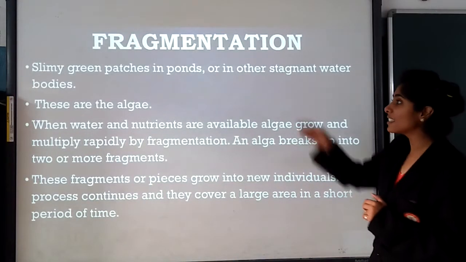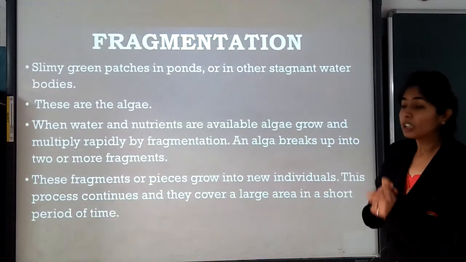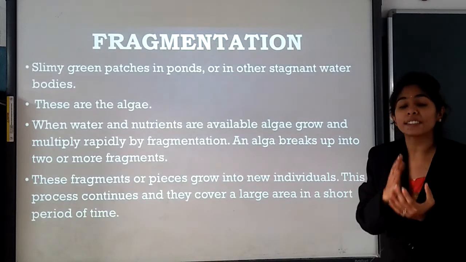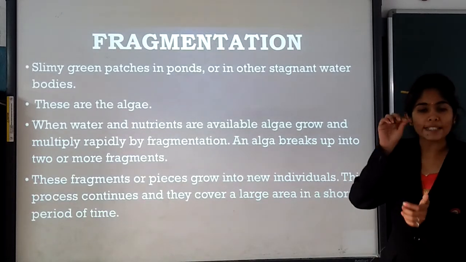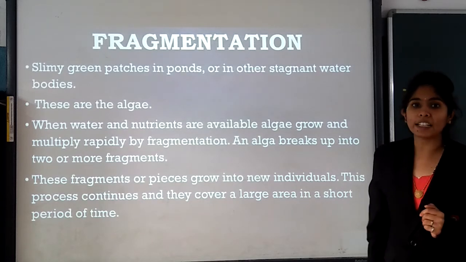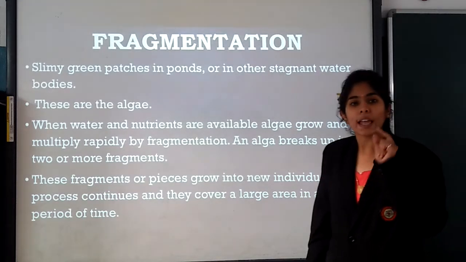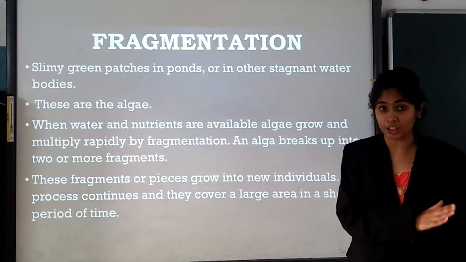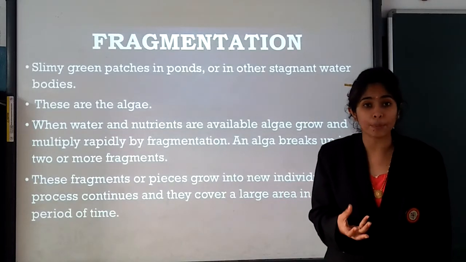Our next topic, that is fragmentation. A slimy green layer is observed on the stagnant water. Okay, जो green slimy layer होता है, that is an algae. Okay, children. So this algae, how it is produced? It is produced by the fragmentation method of asexual reproduction.